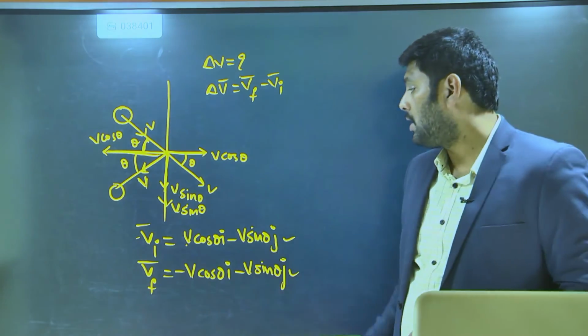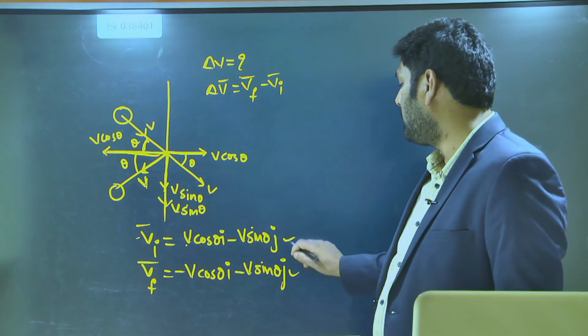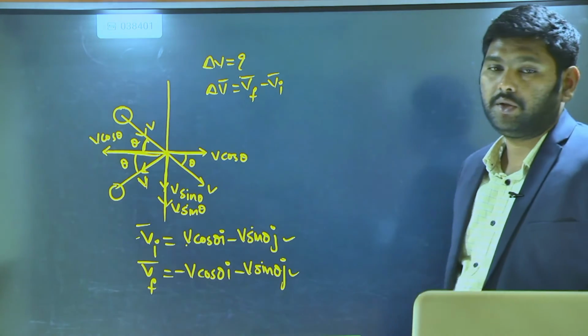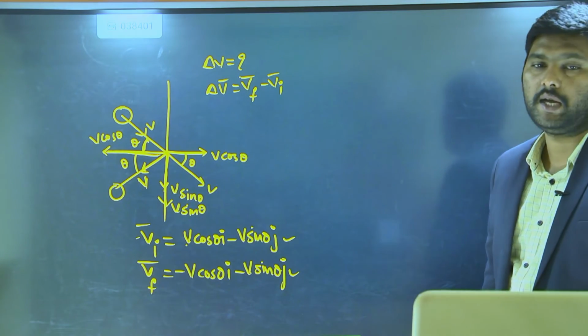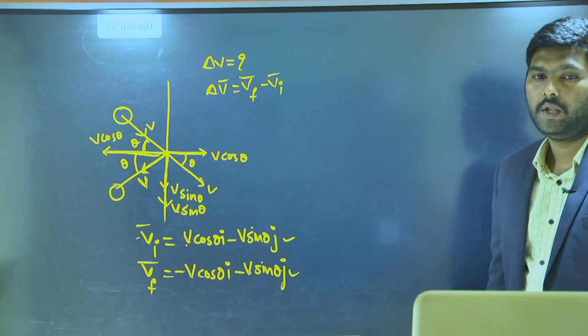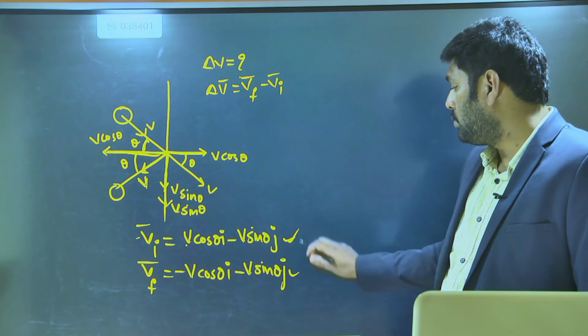After having these components, you can apply these vectors in this formula. You will get the change in velocity vector. Have you understood these two relations?